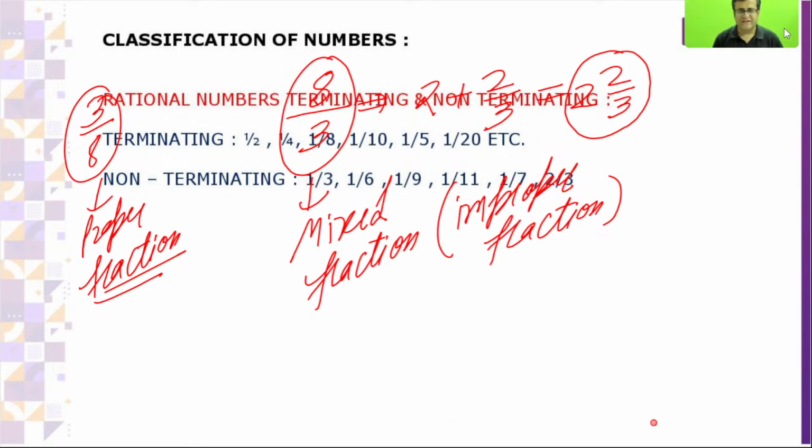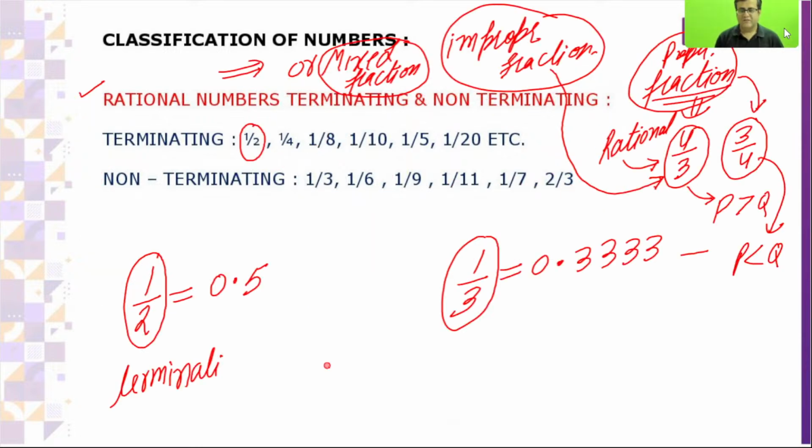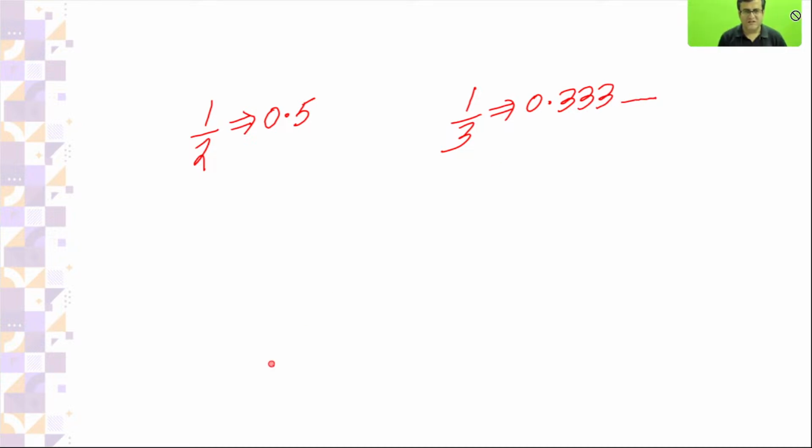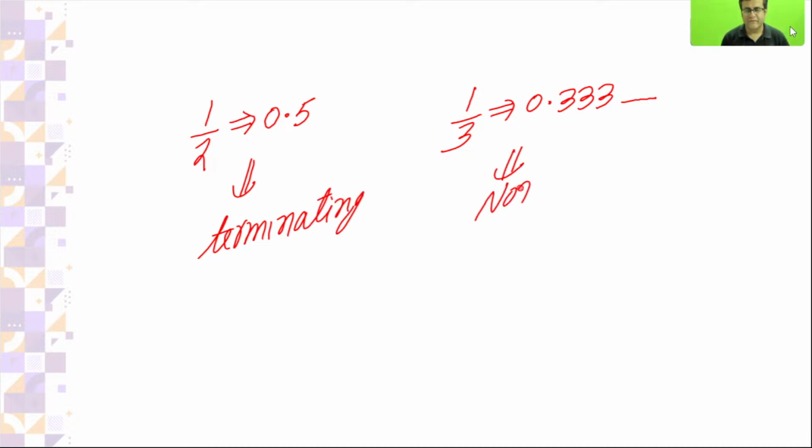Now, the student is having the doubt: what about terminating and non-terminating? Beta, understand the English meaning. Terminate, finish. Non-terminating, not finished. Let's take 1 by 2. If you divide, you will get 0.5. But if you divide 1 by 3, you will get 0.33333 up to infinite. So this is terminating, and this one is non-terminating. It means it is never finished, never ending.